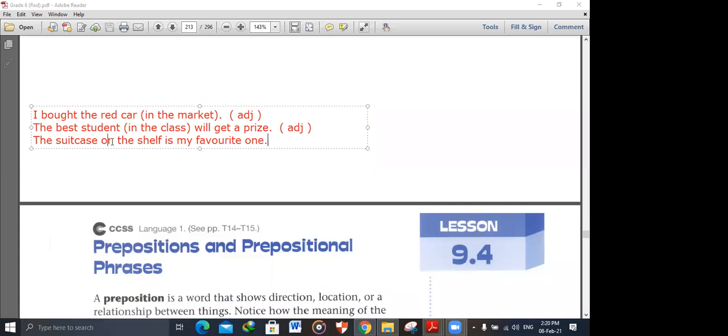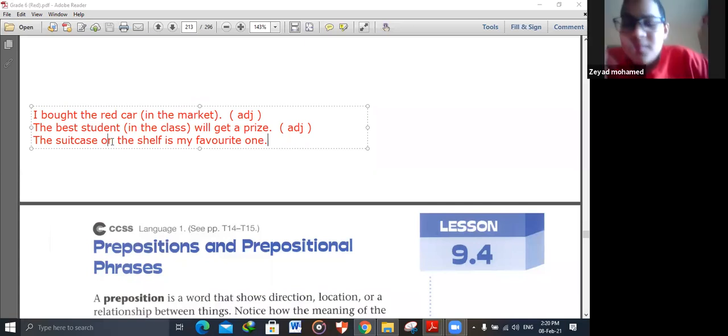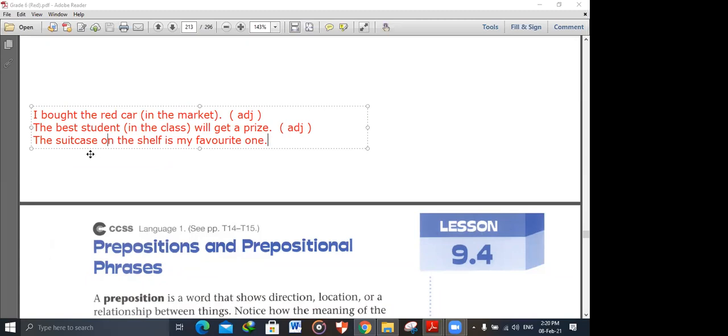No, he can't hear you. When you make a disconnected audio, you can't hear and talk. Amr Asim, can you identify the prepositional phrase in this sentence?